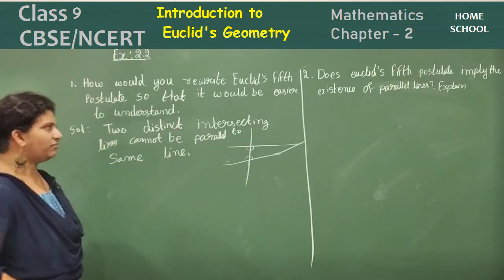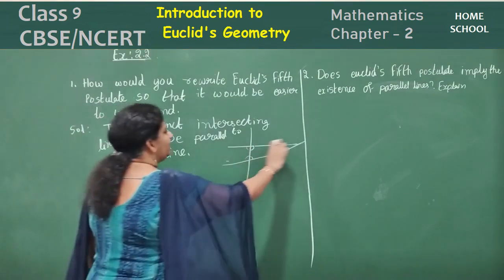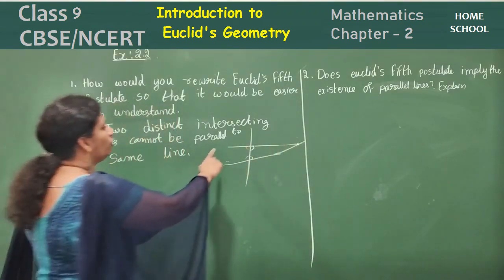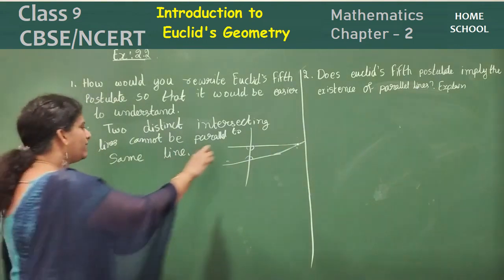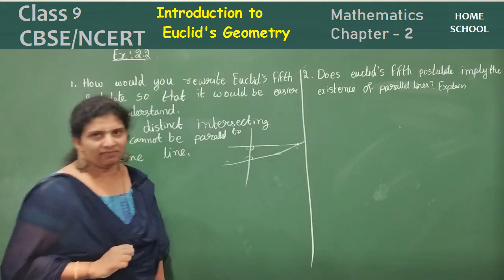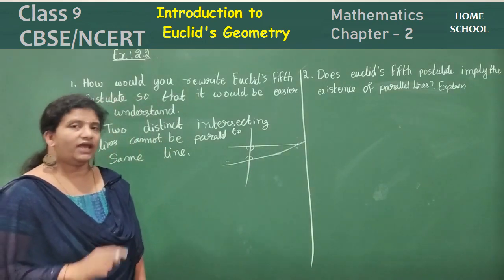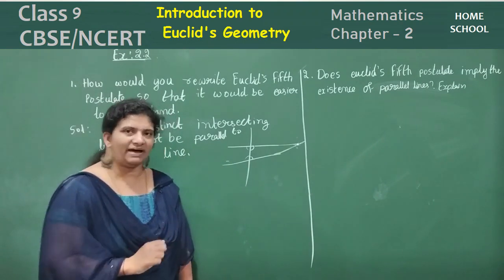Okay, with this statement we can understand that two distinct intersecting lines means these two lines are intersecting, right? They can never be parallel. They are intersecting at one point. If they are not intersecting, then those lines will be parallel.